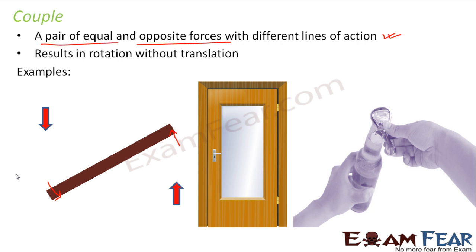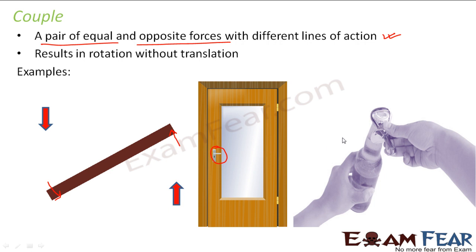Some of the practical examples of a couple is your door. Why do you have this door opener on this end and this fixation on this end? So that a couple can be formed. When you push the door from this end, you are applying a force here, and since it is fixed on the other end, there is another force which is operating here. So two equal and opposite forces will help the door to rotate, right? Have you ever seen a door with the door opener at this end? No.